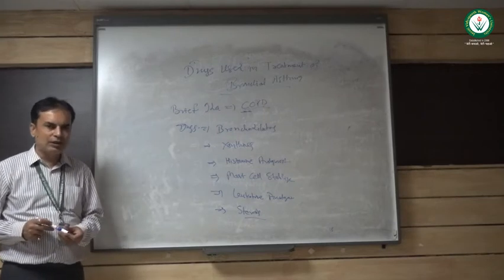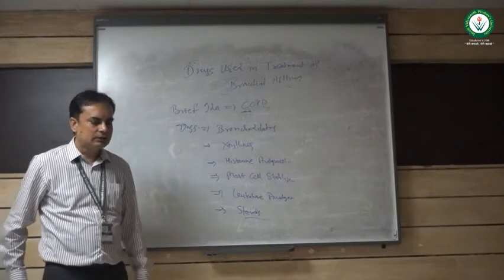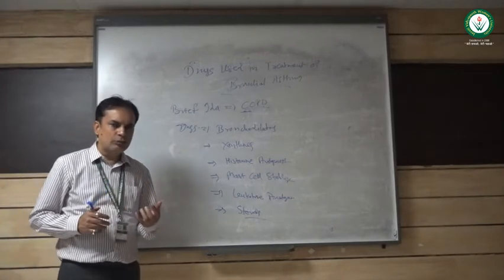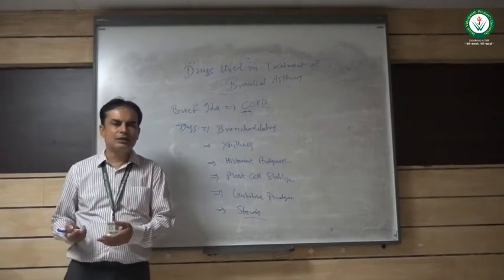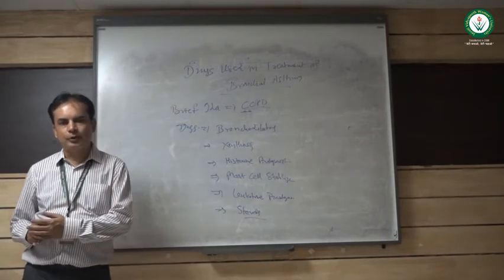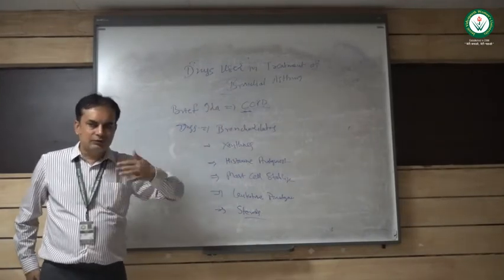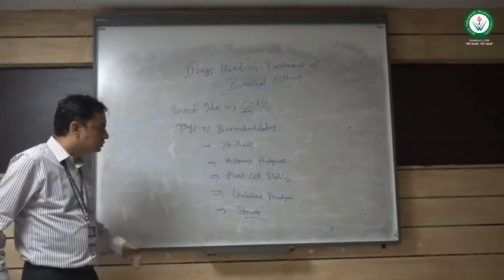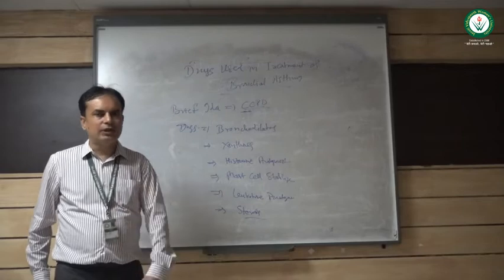First of all we will see bronchodilators. Bronchodilators used in treatment of bronchial asthma are salbutamol, which is a beta-2 agonist, then anticholinergics, particularly ipratropium and tiotropium. Why? Because it's a chronic disorder, so drugs which act for longer duration are mainly useful. So anticholinergics like ipratropium and tiotropium are commonly used.